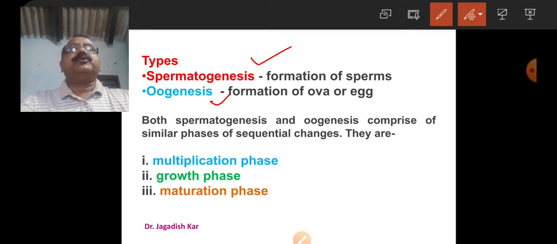But during the process of formation of egg or sperm, similar changes are found in a sequential manner. These changes are known as phases. Spermatogenesis and oogenesis proceed through three phases, which are the multiplication phase, growth phase, and maturation phase.